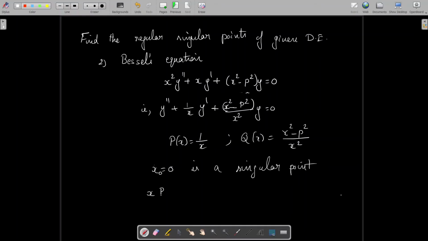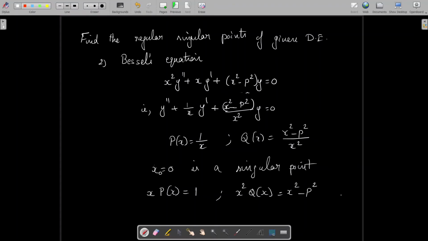So we have x minus x naught is x itself. So x into p of x is equal to 1, and x square into q of x. Here it is x minus x naught whole square, that is x minus 0 square, which is equal to x square. So x square into q of x equals x square minus p square.